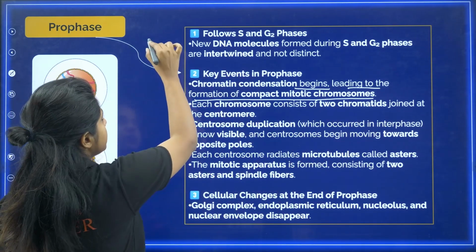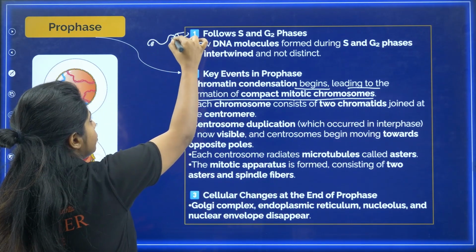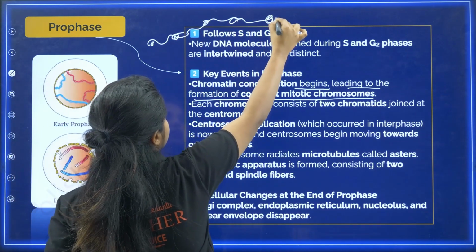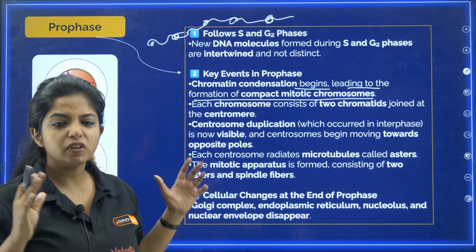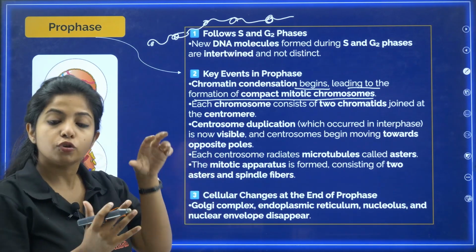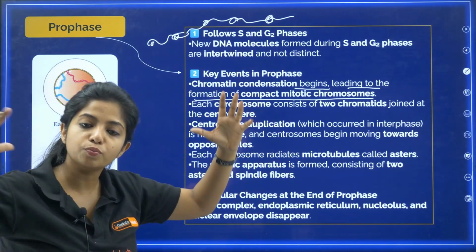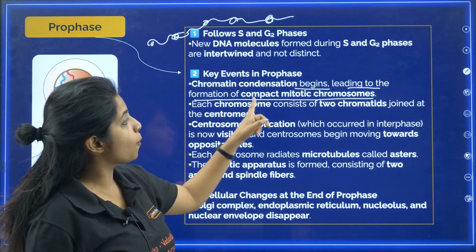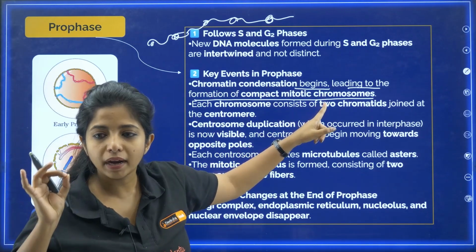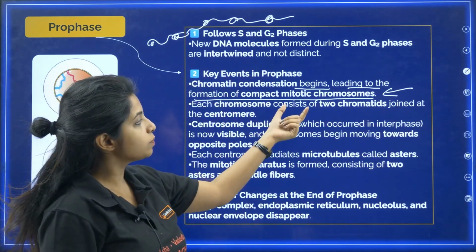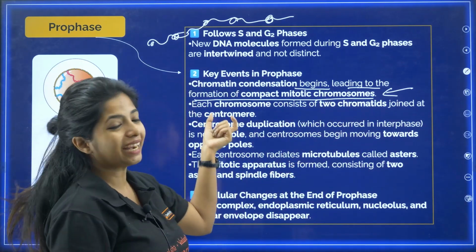So chromatin fibers are like this bead on the string-like structure that you have, my dear children. We have histone proteins onto which the DNA is coiled around like this. But we have to make it still more compact. So the chromatin undergoes more condensation, which leads to the formation of what? Compact mitotic chromosomes at the end. Each chromosome consists of 2 chromatids joined at the centromere.